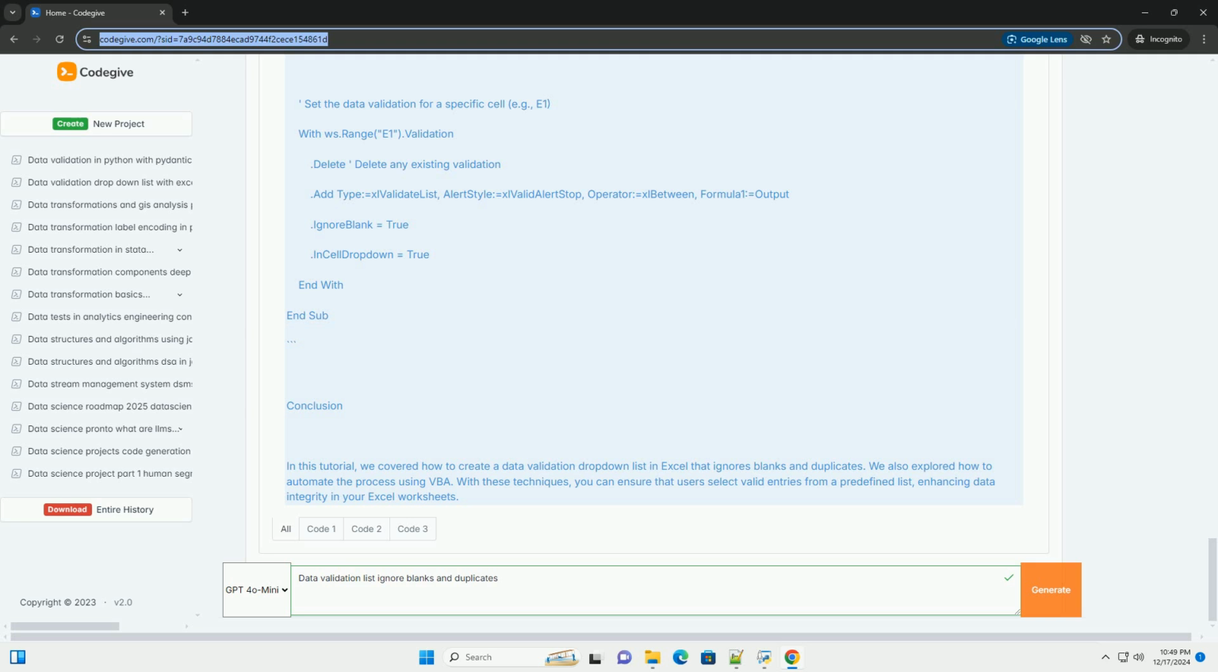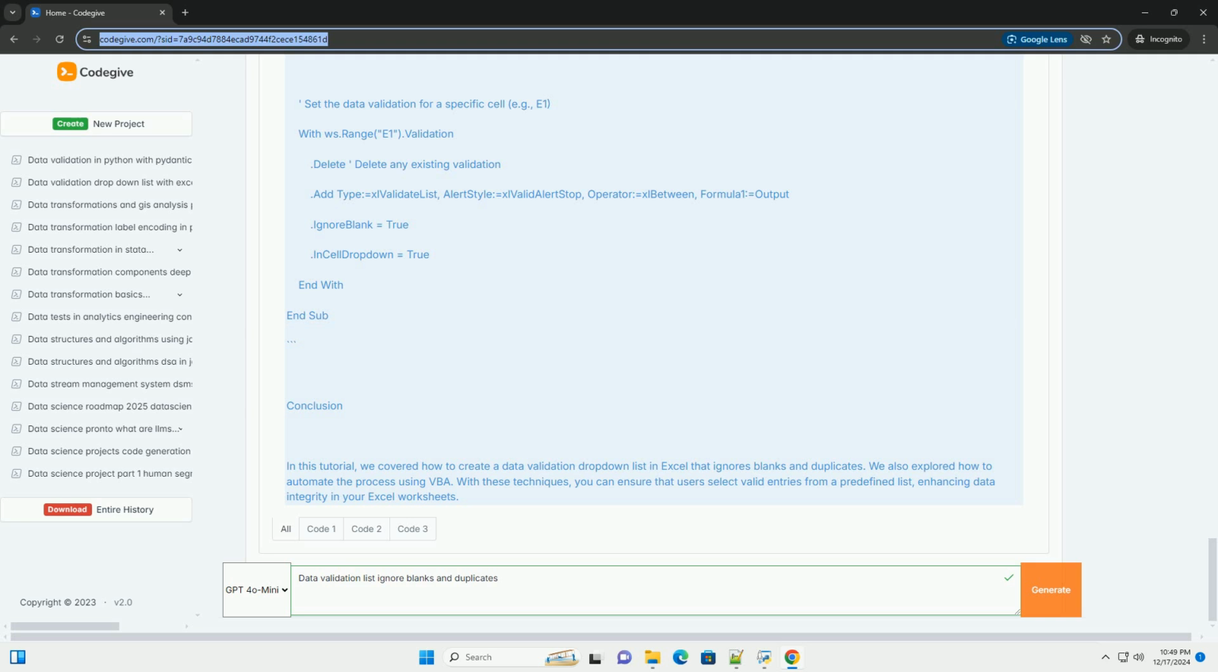VBA. Sub CreateDropdown. Dim ws As Worksheet. Dim sourceRange As Range. Dim uniqueRange As Range. Dim cell As Range. Dim uniqueList As Collection. Dim output As String. Dim i As Long. Set ws = ThisWorkbook.Sheets("Sheet1"), change to your sheet name. Set sourceRange = ws.Range("A1:A10"). Create a collection to store unique values. Set uniqueList = New Collection.